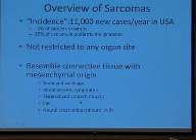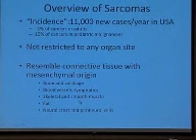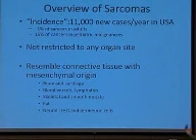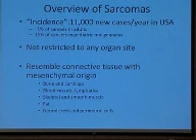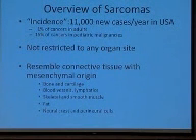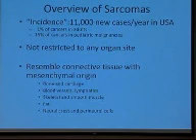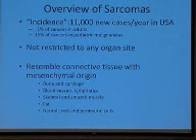So just as an overview, there's probably on the order of 12 to 15,000, I have 11,000 cases up here, of sarcomas in the United States diagnosed each year. And it represents only about 1% of cancers in adults, and it's more common in kids as a percentage of all cancers, but still there are more adults with sarcoma than kids with sarcoma. And as opposed to other cancers like lung cancer or breast cancer or colon cancer that arise in a given organ, sarcomas can arise anywhere in the body.